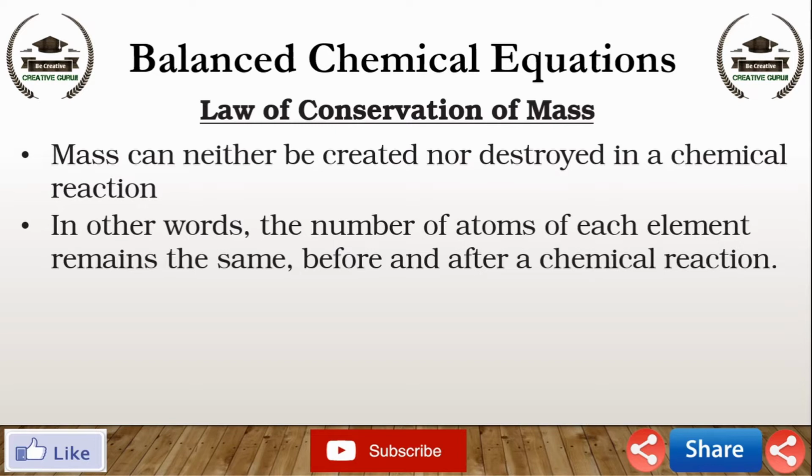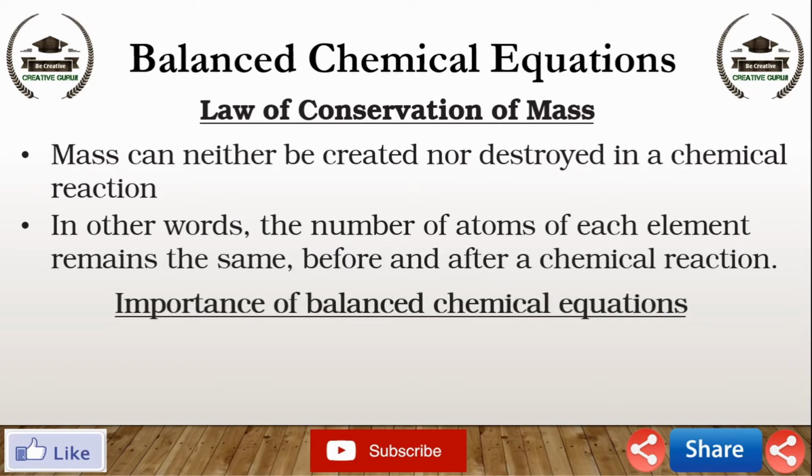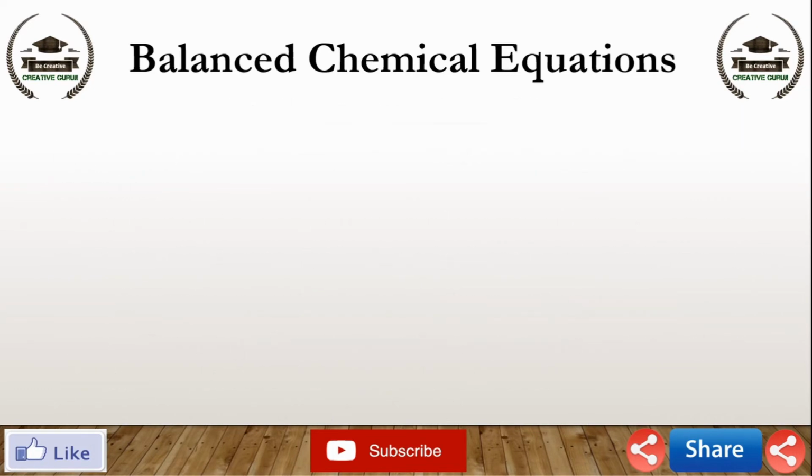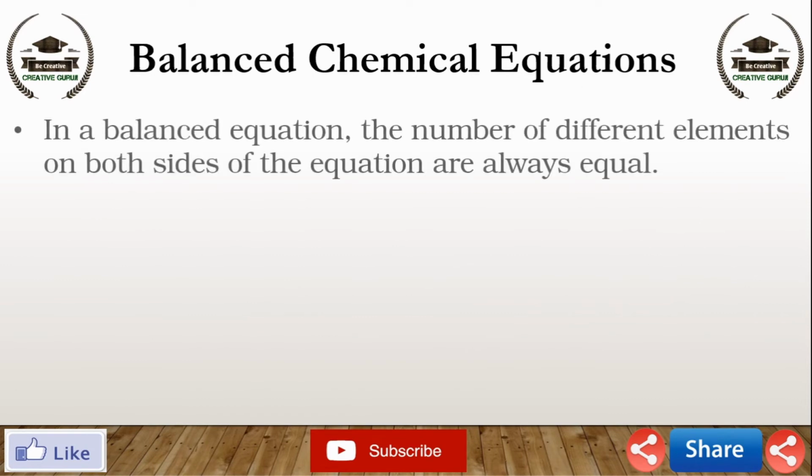Importance of a balanced chemical equation. The balancing of a chemical equation is essential to fulfill the requirement of the law of conservation of mass. On the basis of this discussion, we can say that in a balanced equation, the number of atoms of different elements on both sides of the equation are always equal.